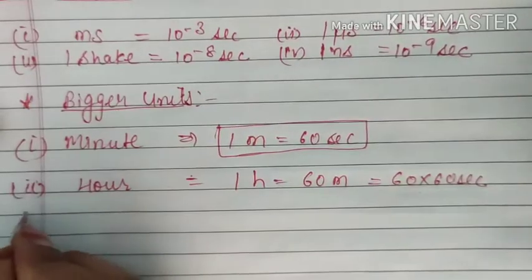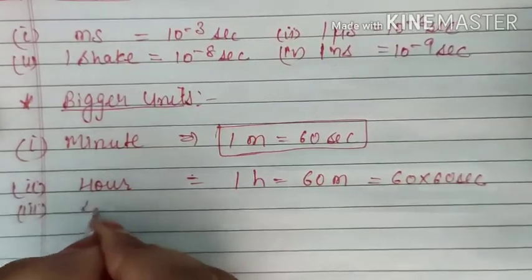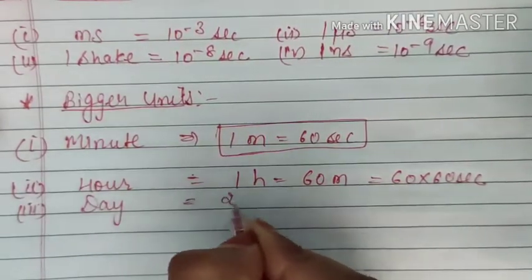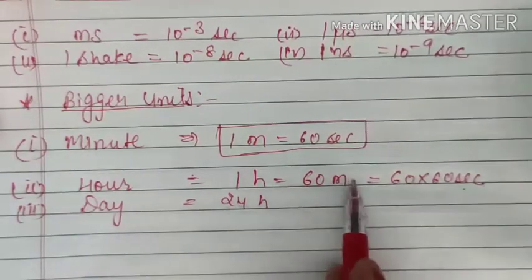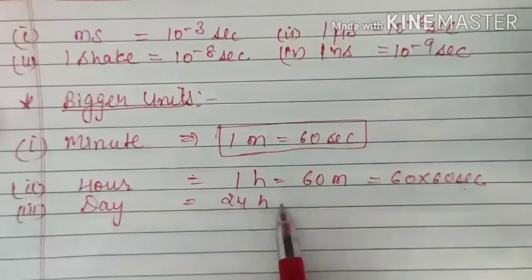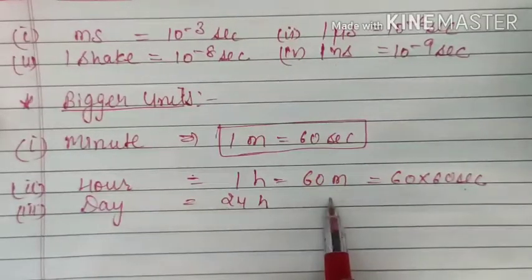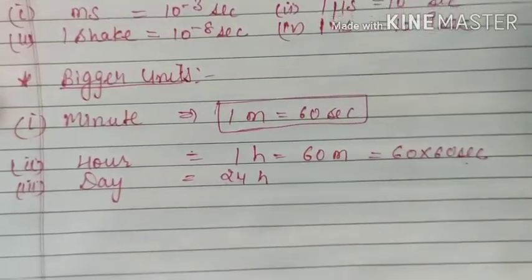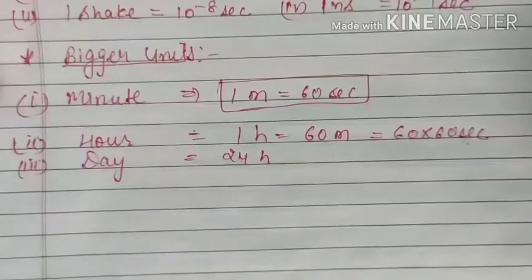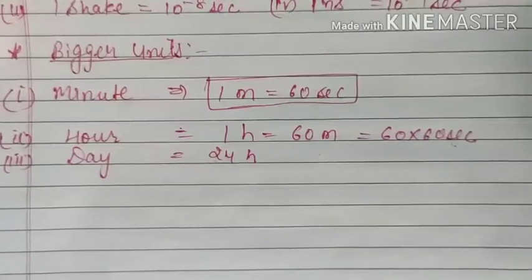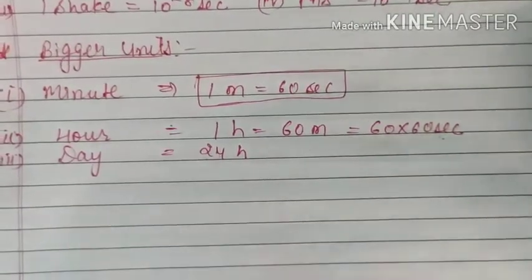And then the third one is day. That we know 1 day is equal to 24 hours. Later you can convert it into second: 24 into 60 into 60. If you multiply it by 60, you will get it in minutes, and then by 60 in seconds. And we know that day is the time in which the earth completes one rotation about its own axis. That is known as 1 day.